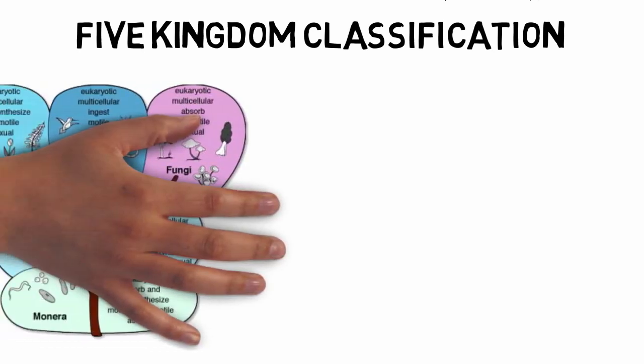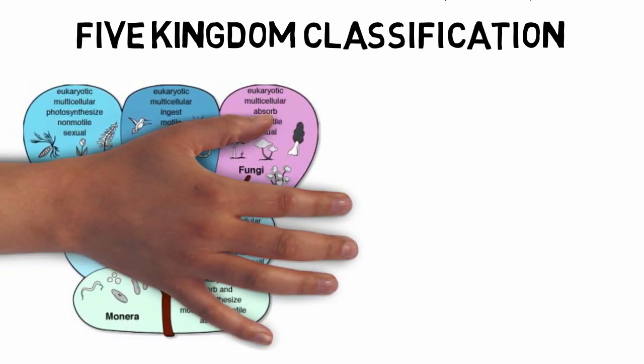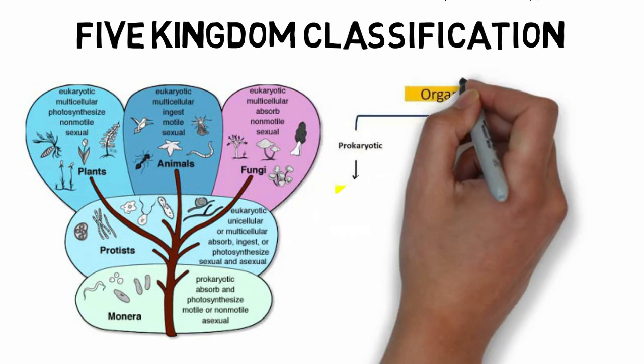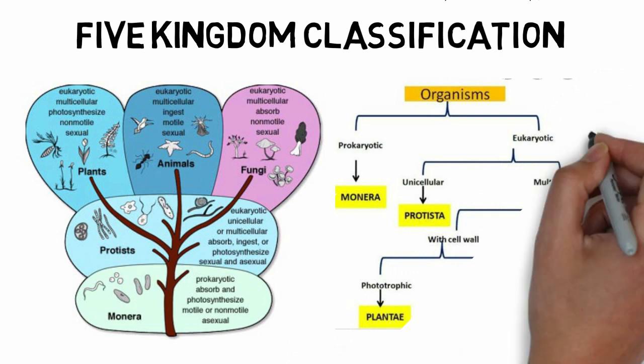Now in this slide we will learn about a specific type of classification known as the five kingdom classification, which was proposed by R.H. Whittaker. According to him there are basically five kingdoms: Monera, Protista, plants, animals and fungi.